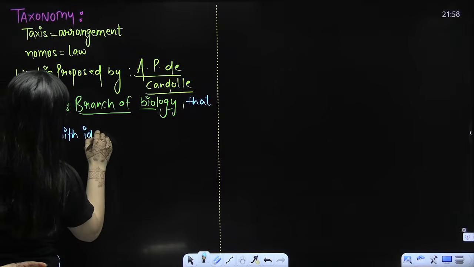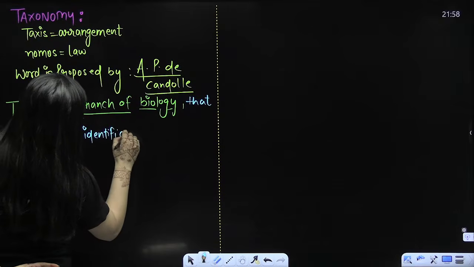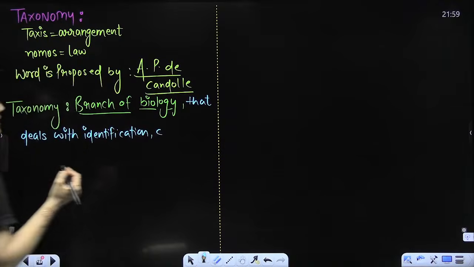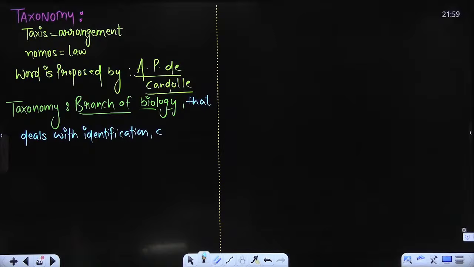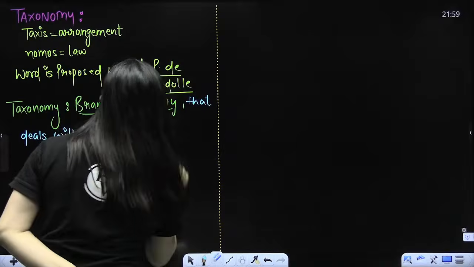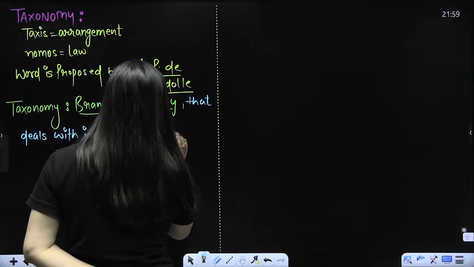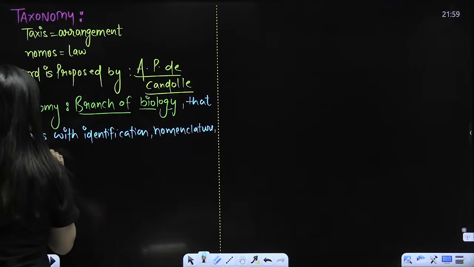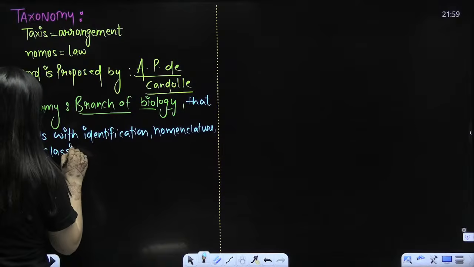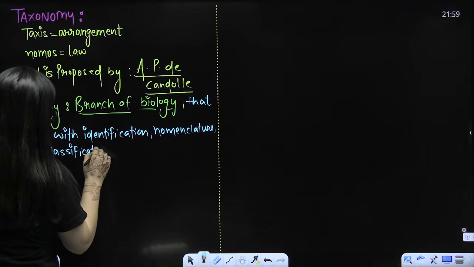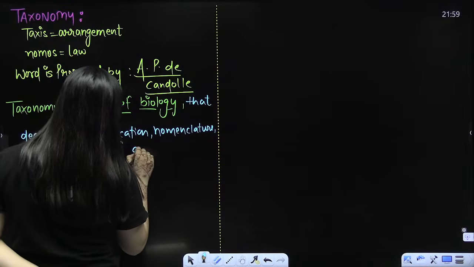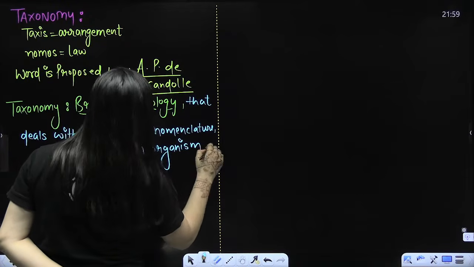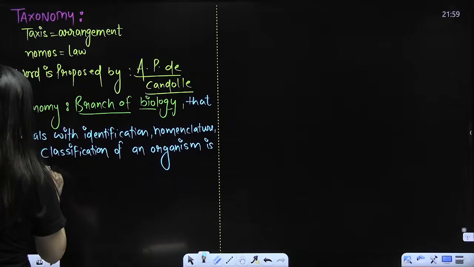Branch of biology that deals with identification, classification and nomenclature of organism. Or first there is nomenclature, then classification. Identification, nomenclature, classification of an organism. Is that clear? Is called taxonomy. See beta,